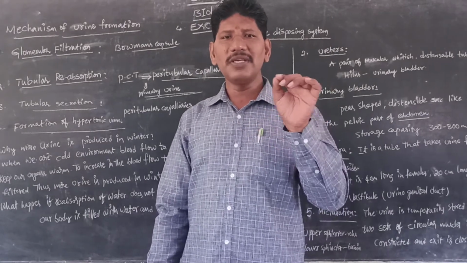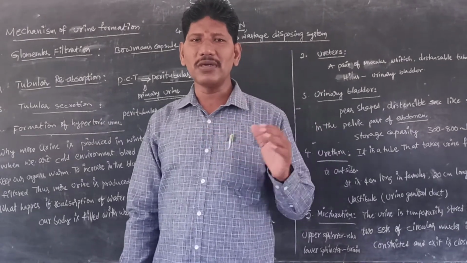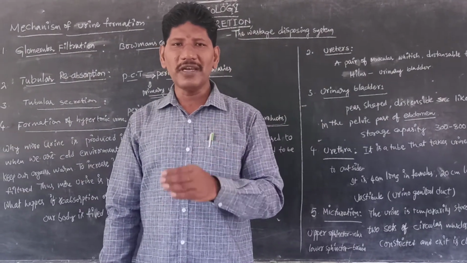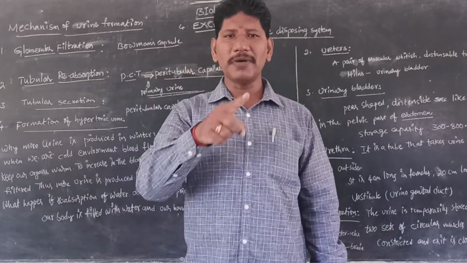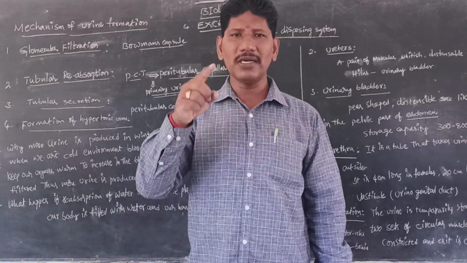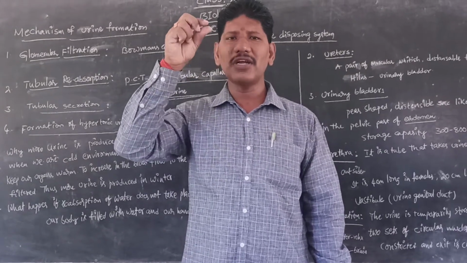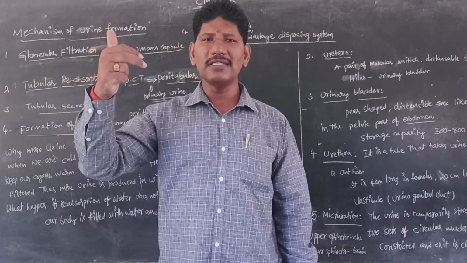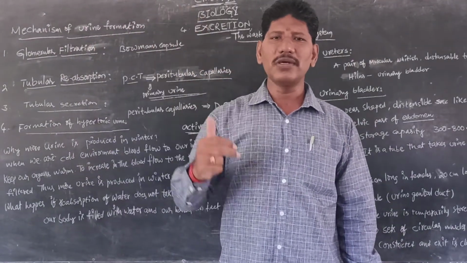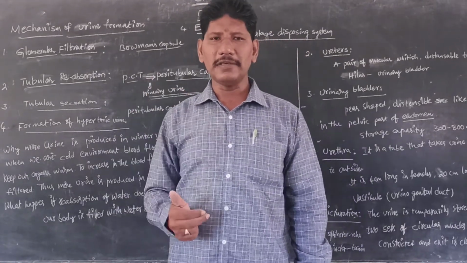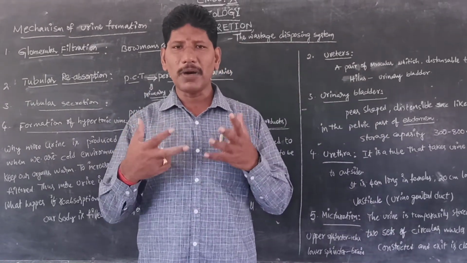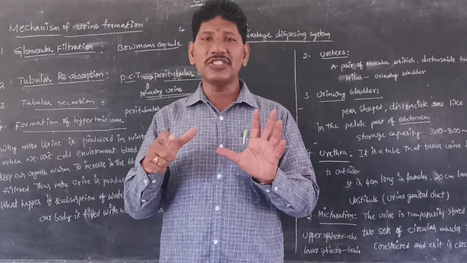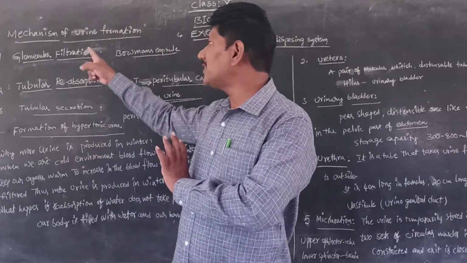Those are the PCT, proximal convoluted tubule or first convoluted tubule. The second one is the loop of Henle, which is a hairpin-shaped structure. The third portion is the distal convoluted tubule, called the DCT, which we already learned in the previous videos on excretion. In that discussion, it is very essential, before coming to the mechanism of urine formation,